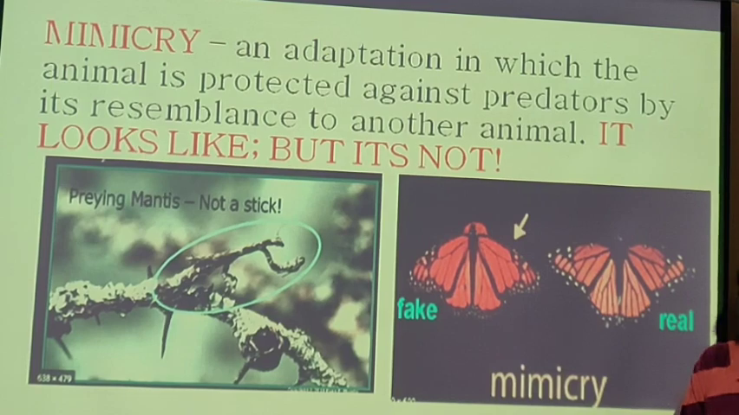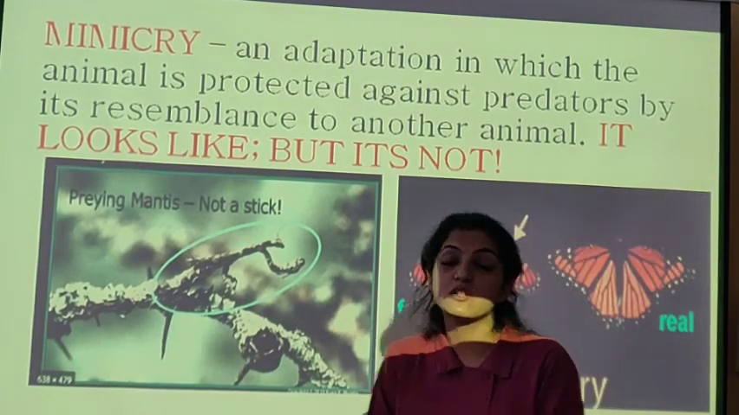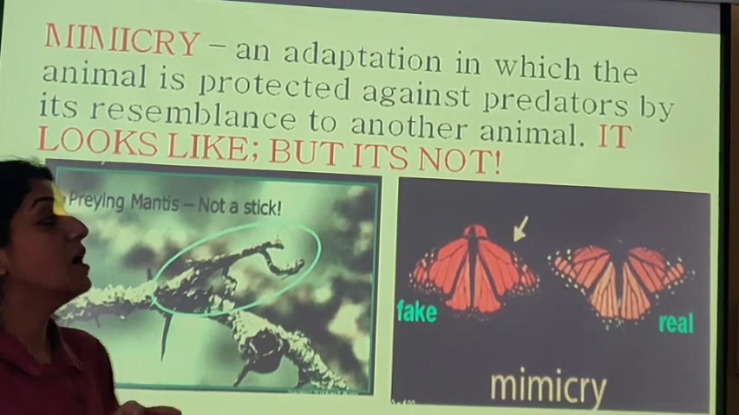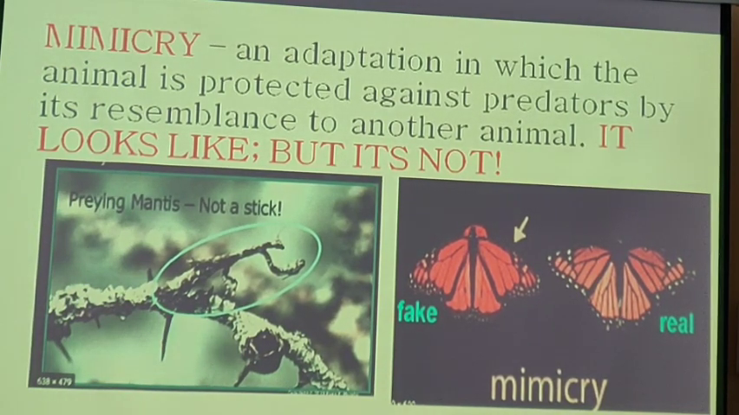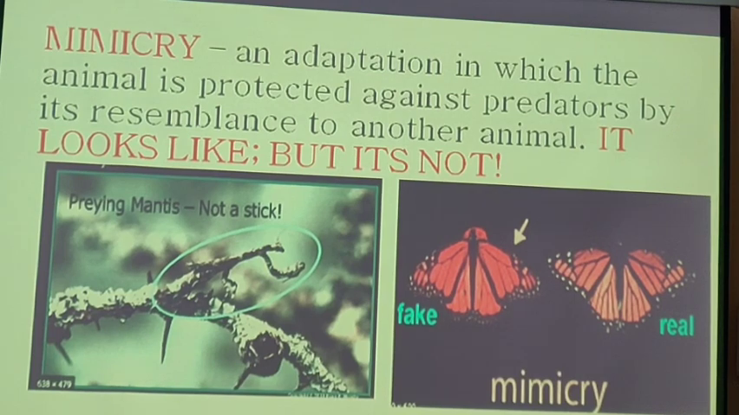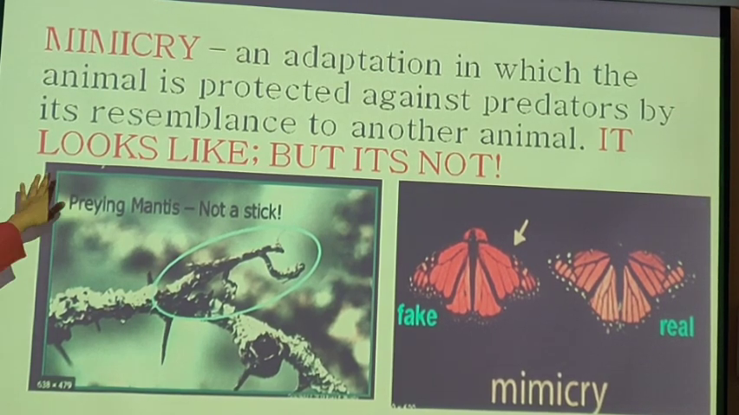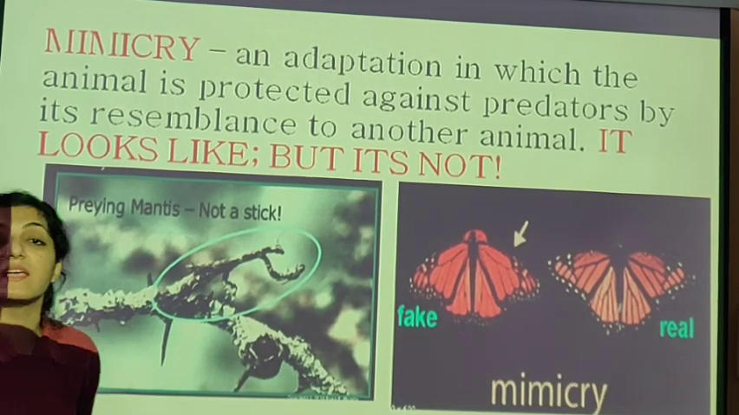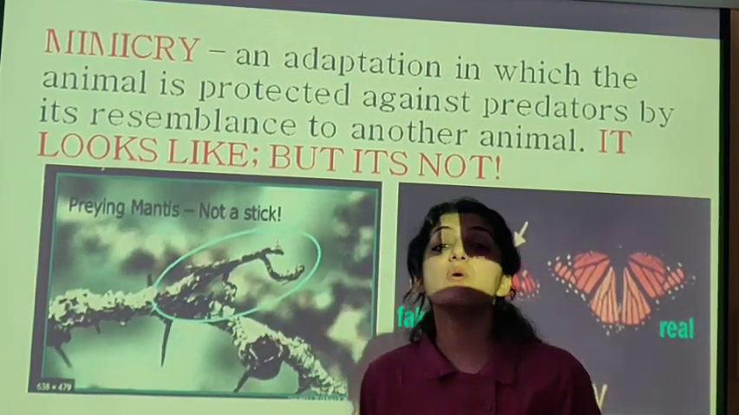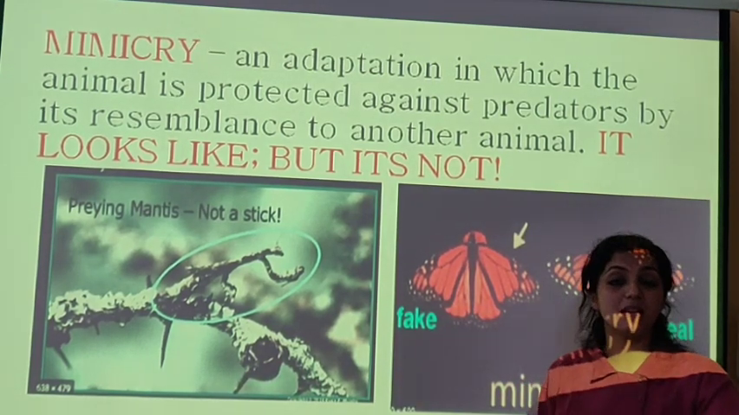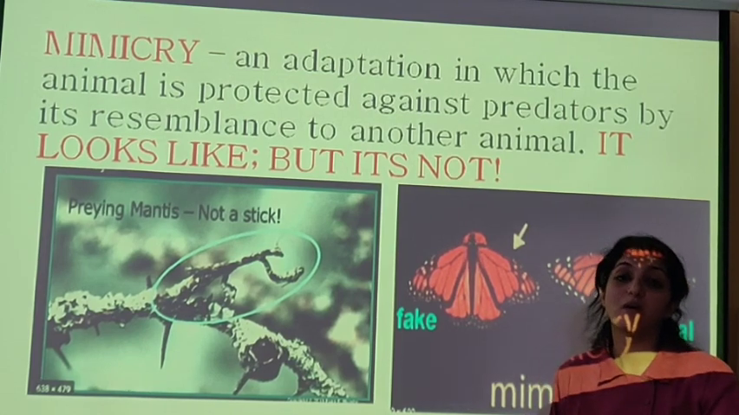Next is mimicry. Now camouflaging was one which the prey was doing to prevent itself from the predator. Mimicry is the other, an adaptation in which the animal is protected against the predators by its resemblance to another animal. It looks like but is not. ये दूसरे animal को mimic करेंगे, mimicry. They are going to mimic the other animal so that the predator will think that this is this animal, but actually it is not. Okay?